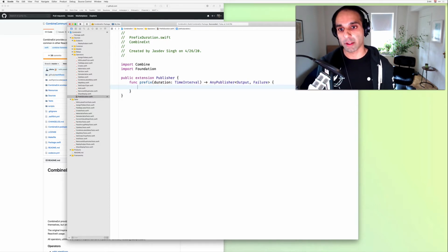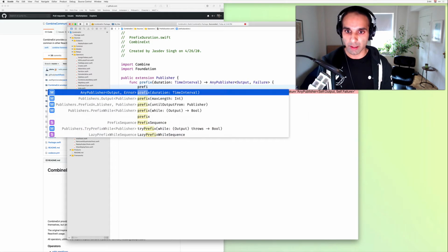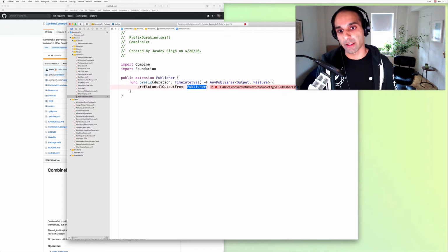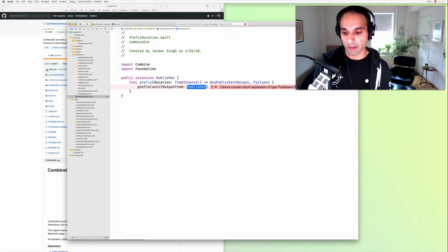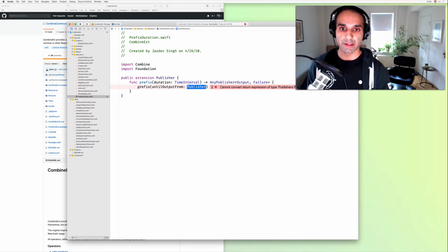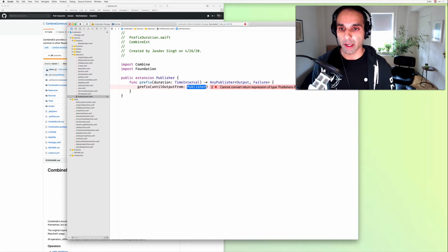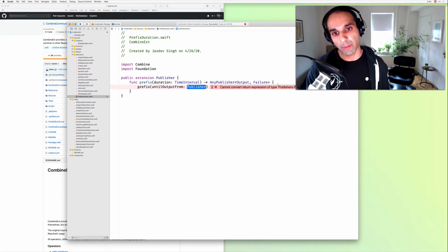To start, we're going to lean on that existing prefix overload I mentioned. So we'll do prefix, and then until output from. Right now, we need to fill in a publisher that emits after the duration elapses. The way we can do that is to create a timer that fires after the duration. We need to pass a publisher here, not a timer, of course.